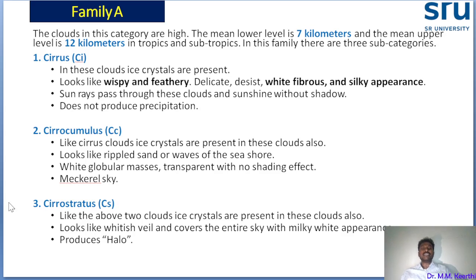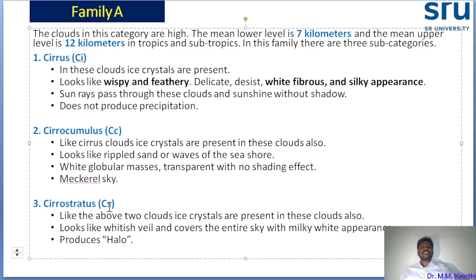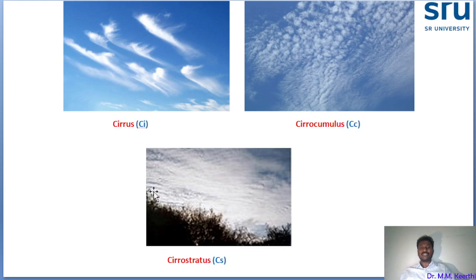And the third one is cirrostratus, CS. Like the above two clouds, cirrostratus is also made up of ice crystals. So our conclusion is that under family A, cirrus, cirrocumulus, and cirrostratus, these three clouds are made up of ice crystals. Okay, this is called cirrostratus. You see this third picture, this is cirrostratus.